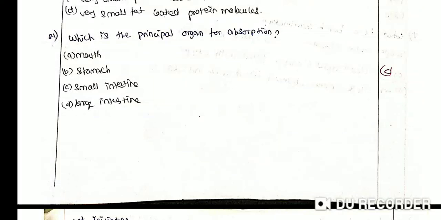Which is the principal organ for absorption? Option A mouth, option B stomach, option C small intestine, option D large intestine. The correct answer is option C small intestine. The principal organ for the absorption of nutrients is the small intestine. The digestion is completed here and the final products of digestion are absorbed through the mucosa into the bloodstream and the lymph.